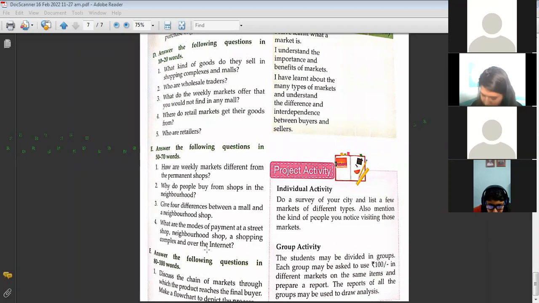Was this the full chapter? Yes, ma'am. Weekly markets are held once in a week, whereas permanent shops open every day. Next, weekly markets are makeshift, they work on a makeshift system, or weekly markets are makeshift shops, whereas permanent shops have permanent buildings, right? These two you have to do.